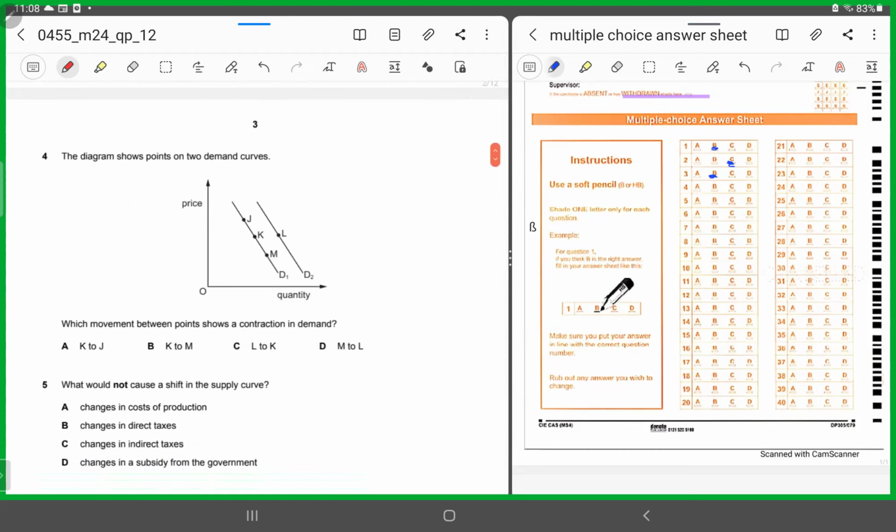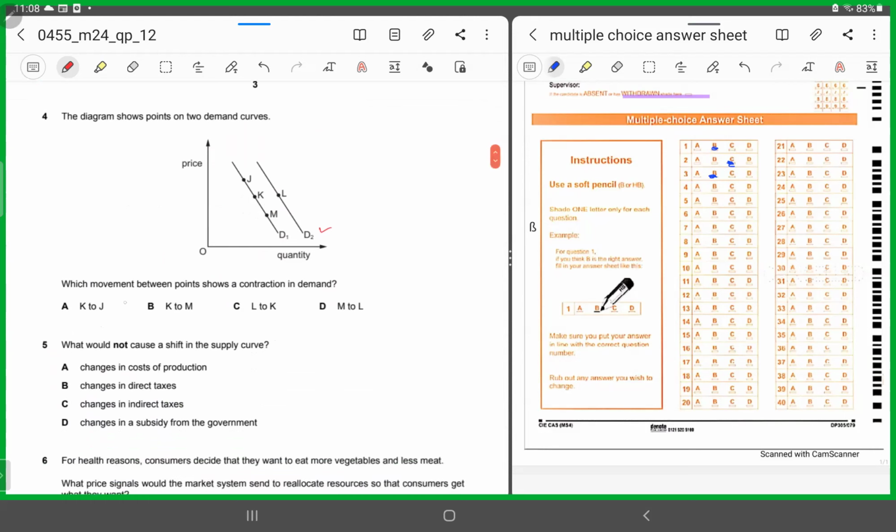Number 4. Number 4 says the diagram shows points on 2 demand curves. All right. First is D1, the other is D2. They're displaying different points on the demand curves. They're asking which movement between points shows a contraction in demand. First, tell me, what do you mean by a contraction in demand? A contraction in demand is a fall in quantity demanded.